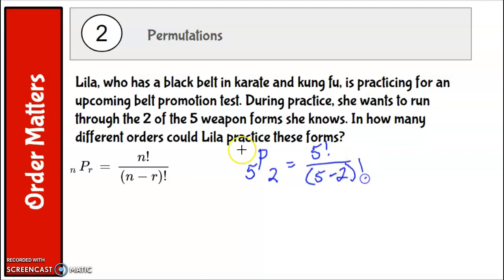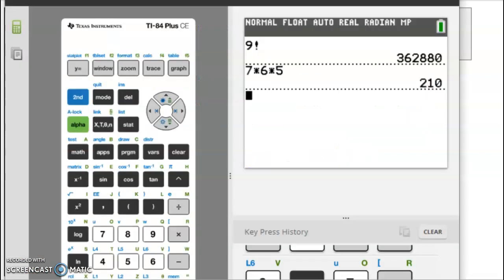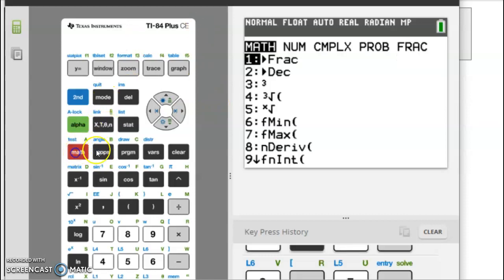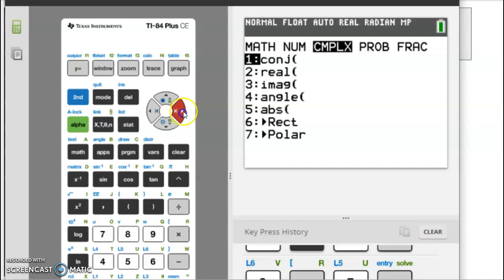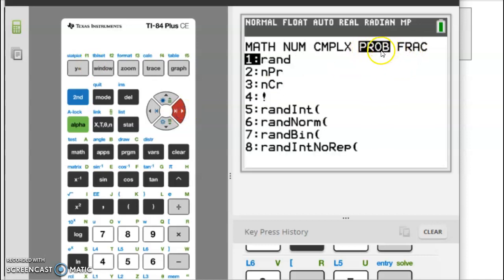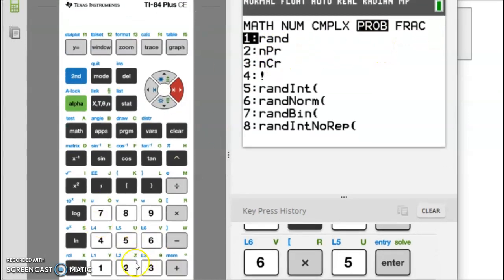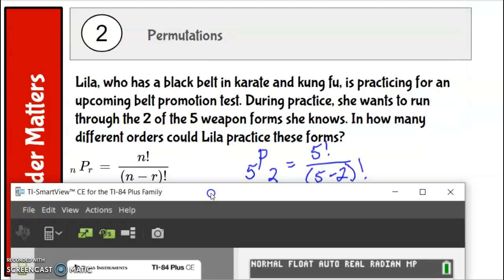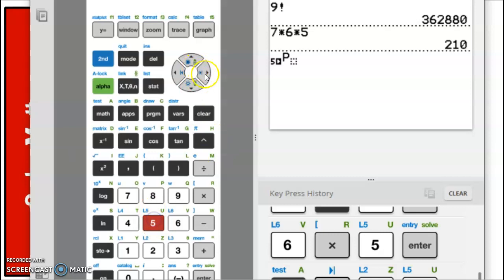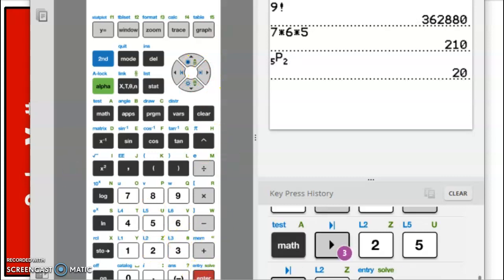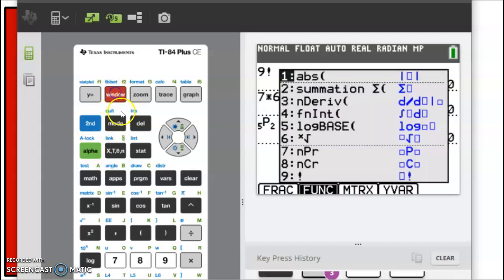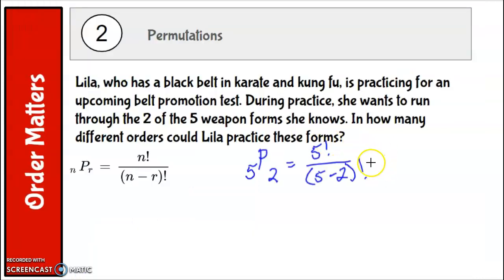And again, you can do that by hand pretty easily. Or on your calculator, I can go over to Math, go over to my PRB menu. On the CE, it says PROB, but on the TI-84 Plus, it just says PRB. And then you can choose number 2. And I can type in 5 things taken 2 at a time, and it'll figure it out for me. If you're lucky enough to have the CE, you can go to Alpha Window, and it's number 7. So there are 20 different ways that Lila can practice those 2 out of 5 forms.